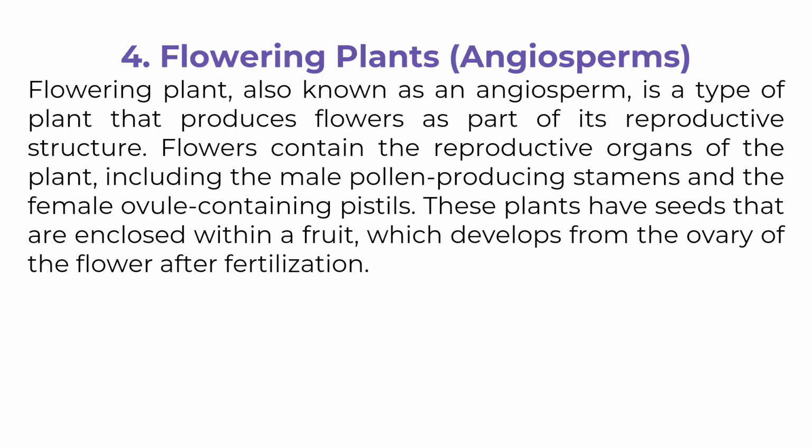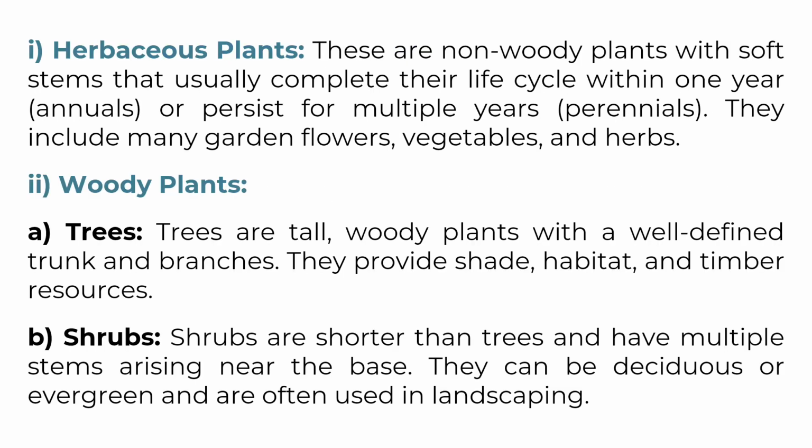Flowering plants. Angiosperms. A flowering plant, also known as an angiosperm, is a type of plant that produces flowers as part of its reproductive structure. Flowers contain the reproductive organs of the plant, including the male pollen-producing stamens and the female ovule-containing pistils. These plants have seeds that are enclosed within a fruit, which develops from the ovary of the flower after fertilization. They include herbaceous plants and woody plants.